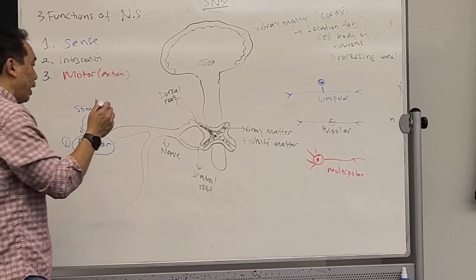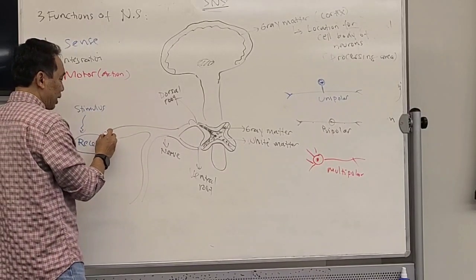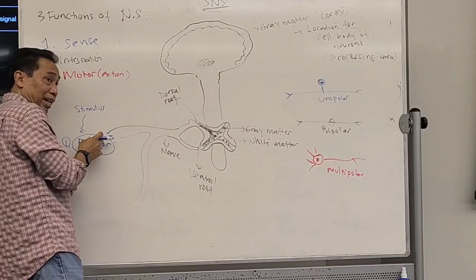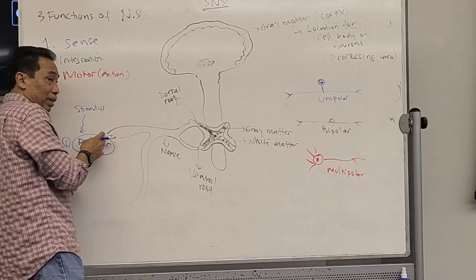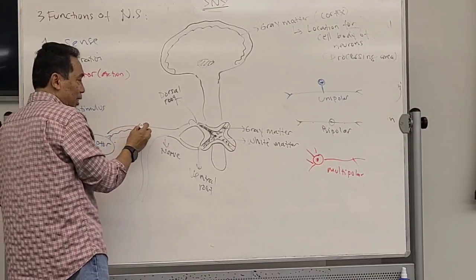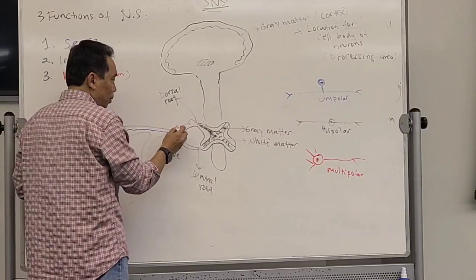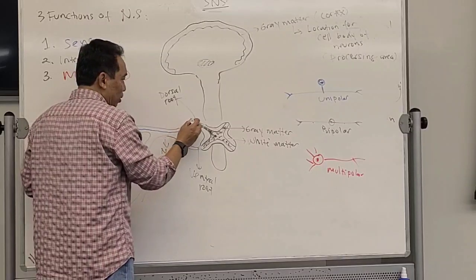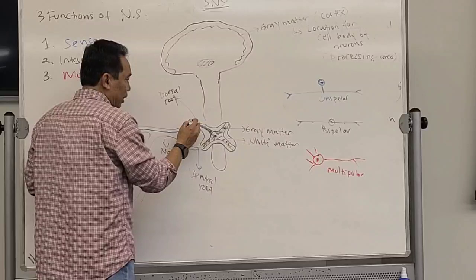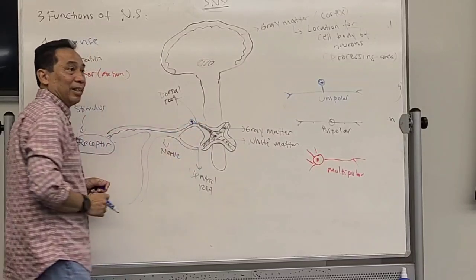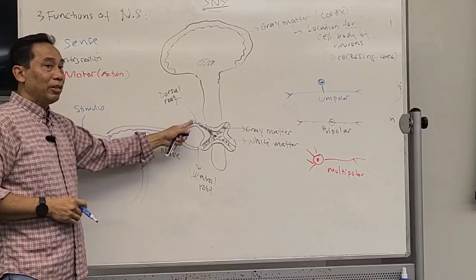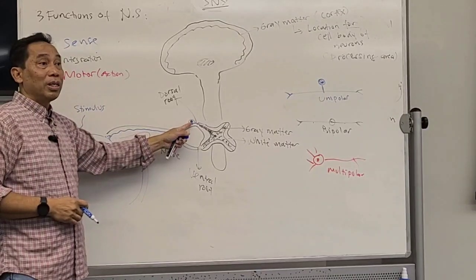Therefore, we're going to have this dendrite over here get the information from the receptor, and then it will carry that information using this axon, and then go inside. Over here, the nucleus is actually located in this dorsal root. The cell body of the sensory neuron is actually located in the dorsal root.